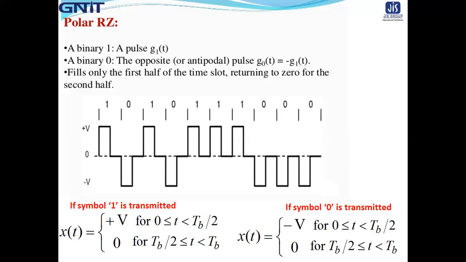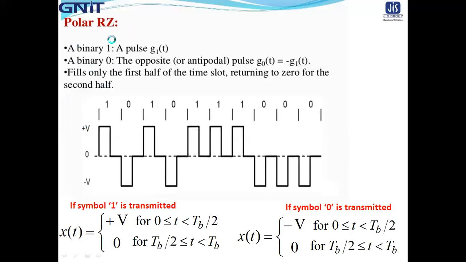So in polar format, 1 is represented by a positive pulse, and 0 is represented by a negative pulse. Again, polar is of two types, polar RZ and polar NRZ.